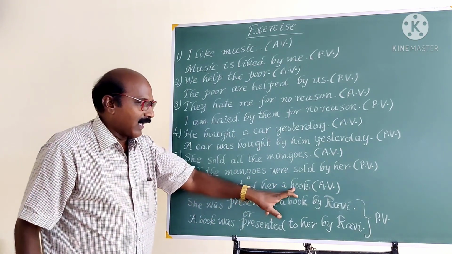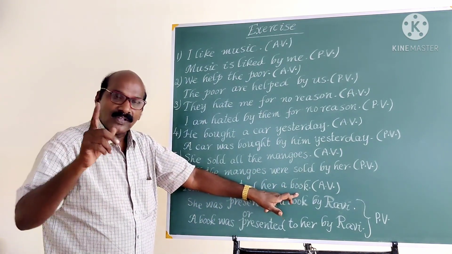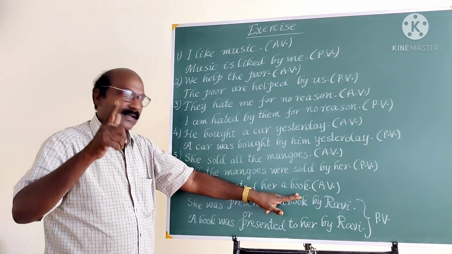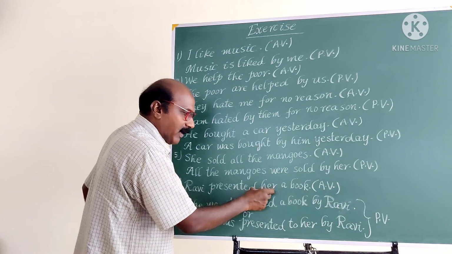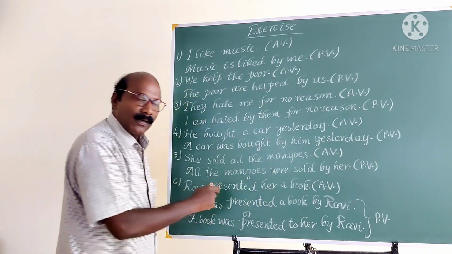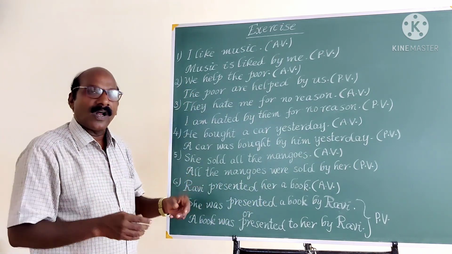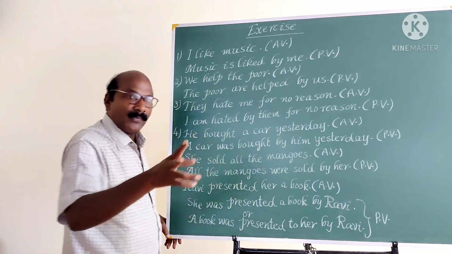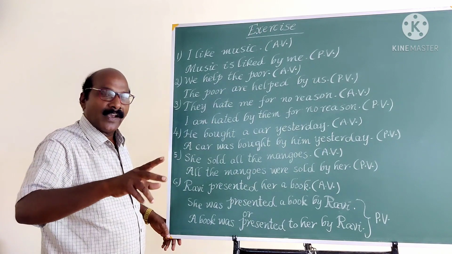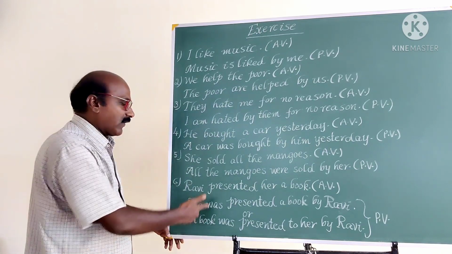When we find lifeless objects, those are called direct objects, and the animate objects related to people are called indirect objects. Anyhow, when you find two objects, you can write the passive voice in two different ways. Let us know about them.